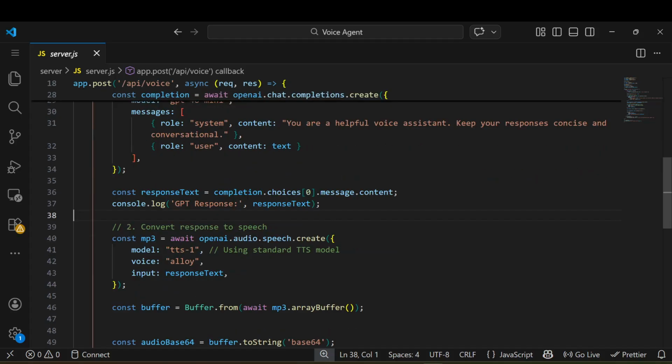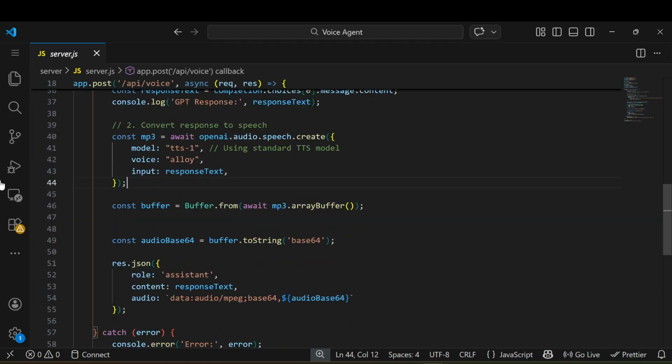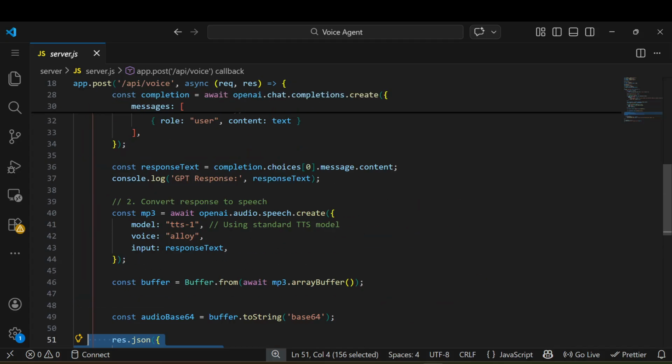The new thing is, using that text, there is a TTS model available on OpenAI which will provide audio. Simple. You can see I'm just passing this response text to it, and I told it, hey, please use this tts-1 and use the voice Alloy. There are multiple voices available, you can try all of them, but I have used only the voice Alloy here. And you can see I just create a buffer here, convert this audio to base64 and pass it to the client side. So that's it. This is the only logic we need to implement.